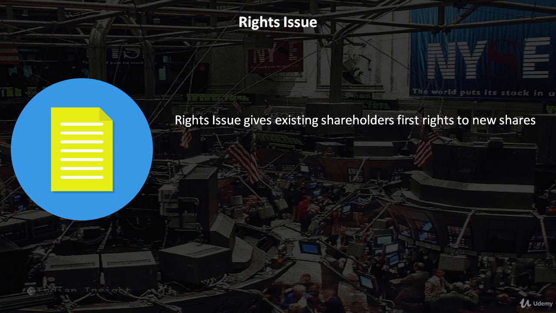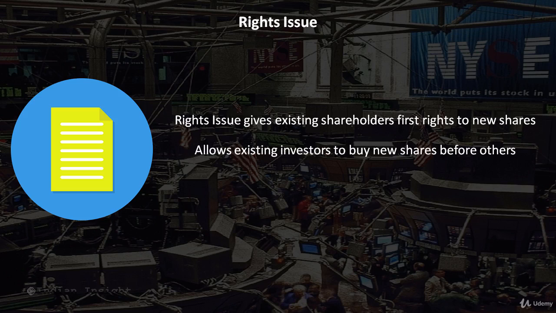A rights issue involves giving the existing shareholders the first right to buy new shares issued by the company. If a company decides to issue new shares in order to raise capital, it affects the existing shareholders adversely. This is because this action reduces the percentage holding of existing shareholders. In order to avoid this, companies go for rights issue to existing shareholders. This allows the existing shareholders to buy the new shares before they are offered to others.